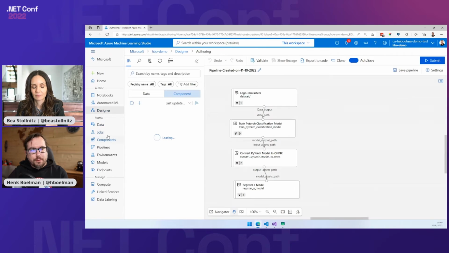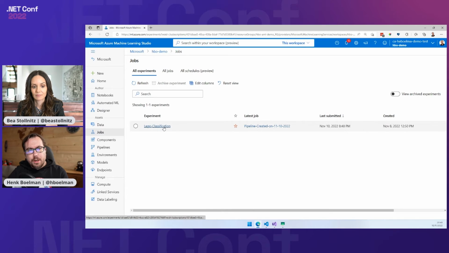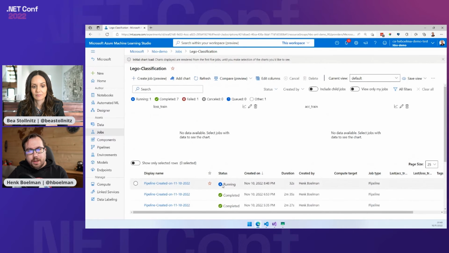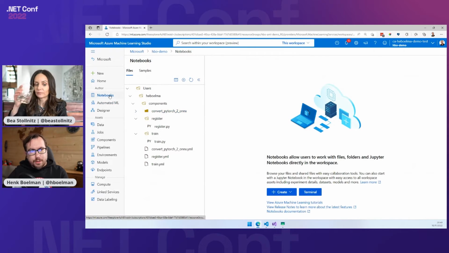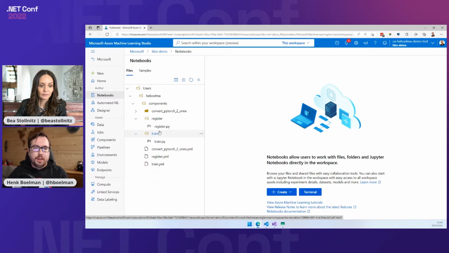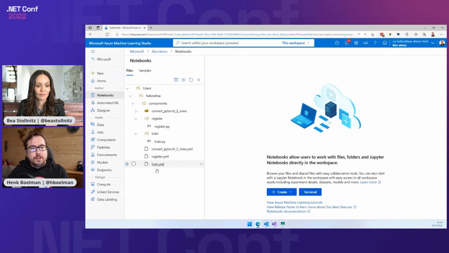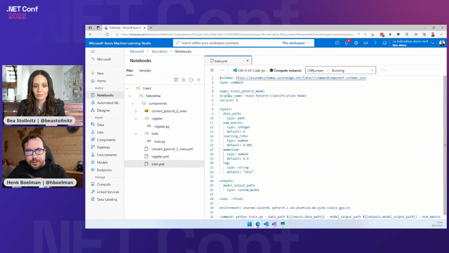So let me see if in here on the jobs, you can click on the job, and we can see that our job started running, luckily. You can create these components using this button here, notebooks. You can create notebooks here, but you can also create other code here. So let's take a look at the component definition.